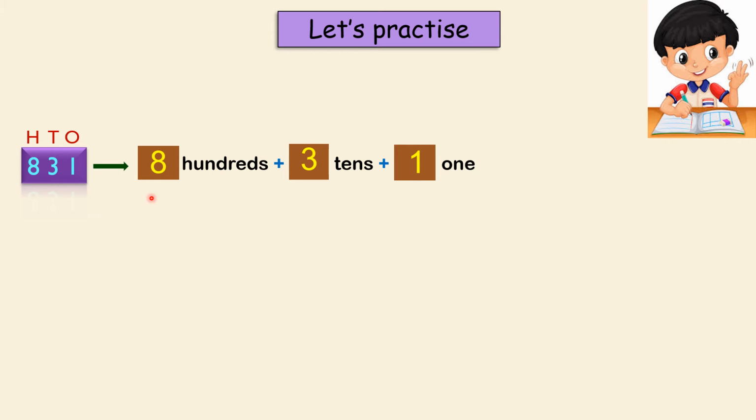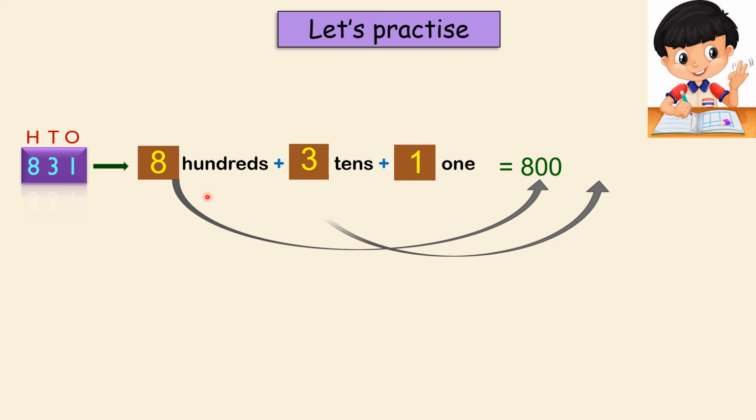Now, we can also write this in numbers. 8 hundreds is nothing but 800, right? Coming to the next one, 3 tens can be written as 30. We have learned this in class 1 also. And 1 one is 1. So 800 plus 30 plus 1. So that is the expansion.